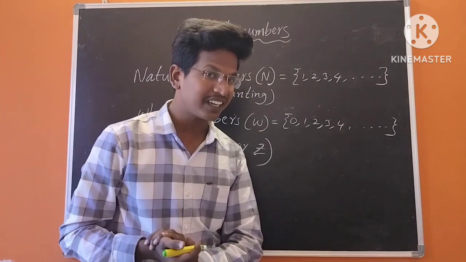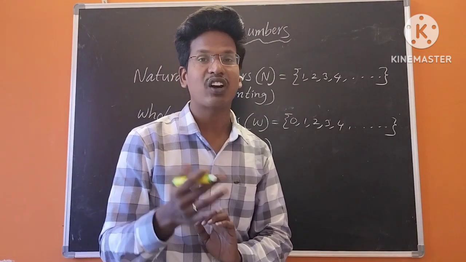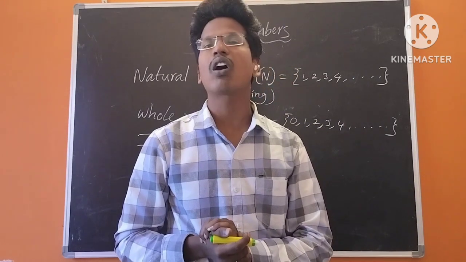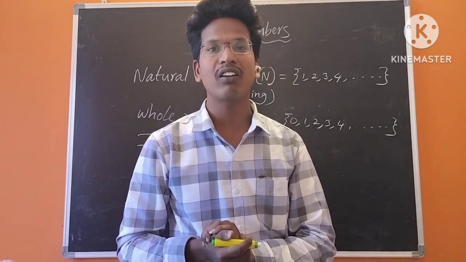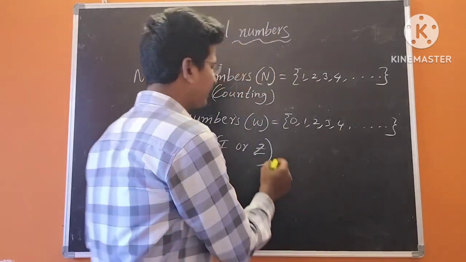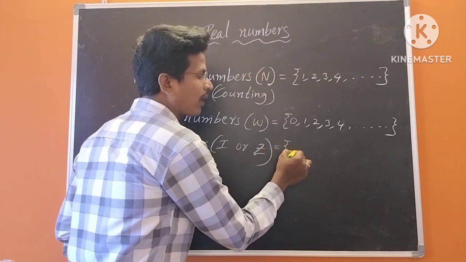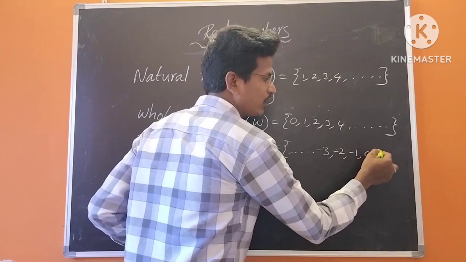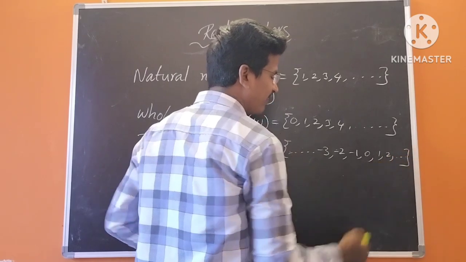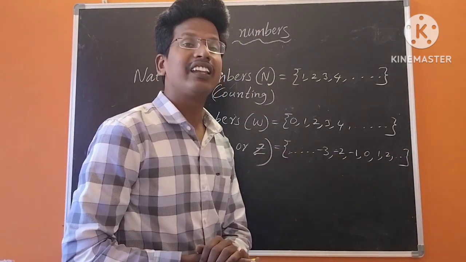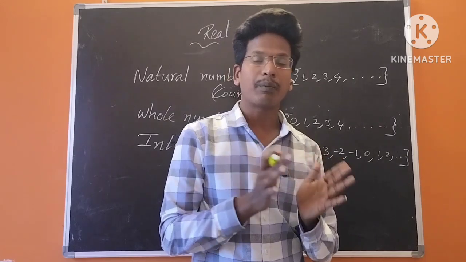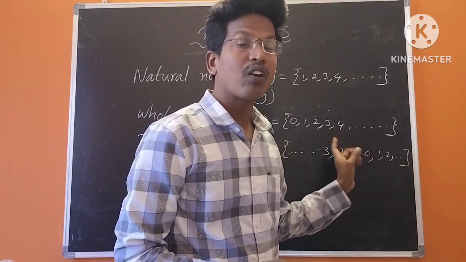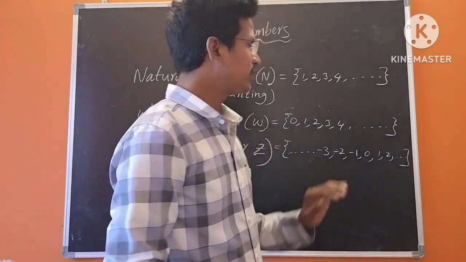Then what do we know about Z? Z is for Zahlen. It is a German word, and Zahlen means to count. So what are integers here? The negative numbers and positive numbers including 0: -3, -2, -1, 0, 1, 2, 3, etc. We can define integers as the set of negative numbers and positive numbers including 0. Here 0 is neither positive nor negative.